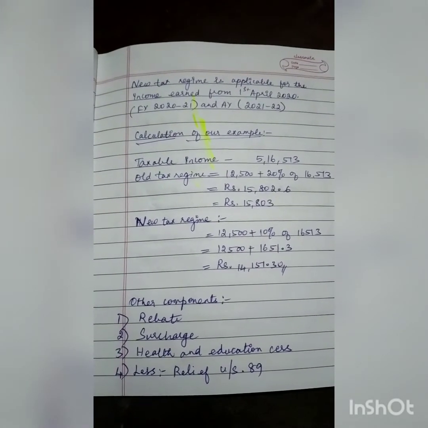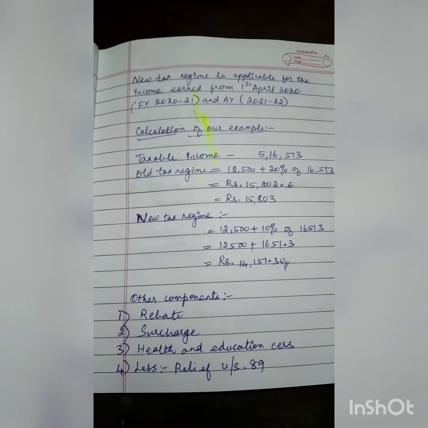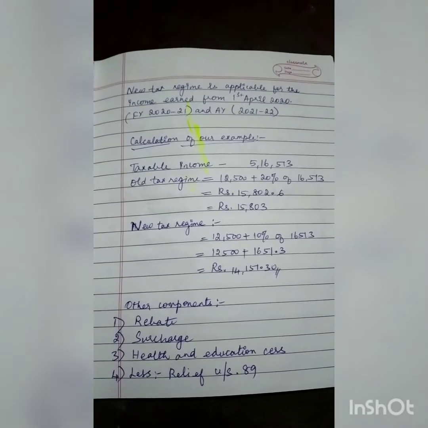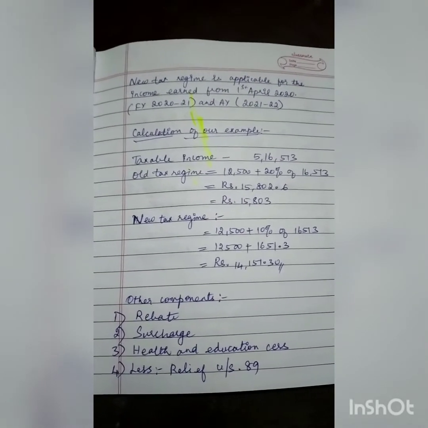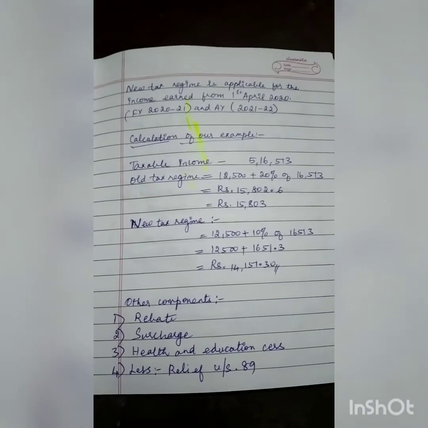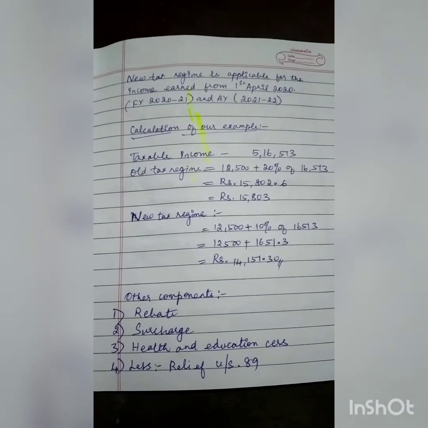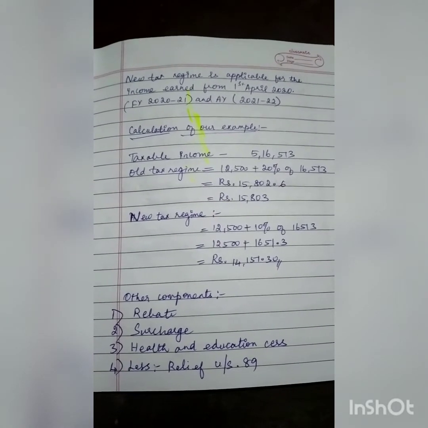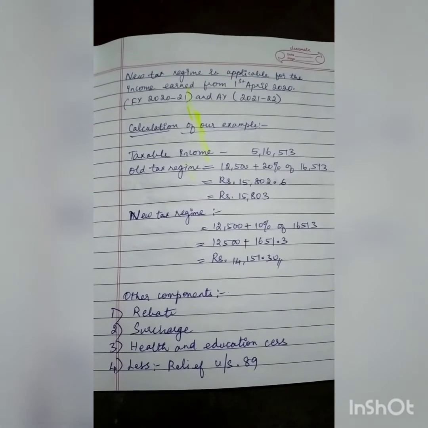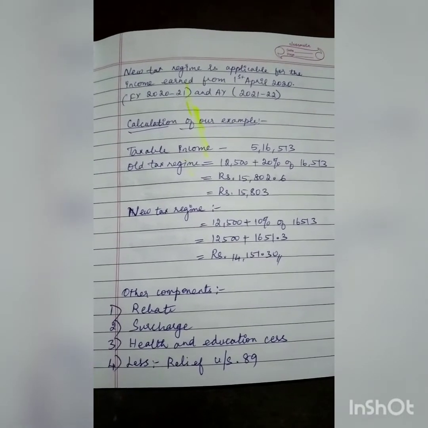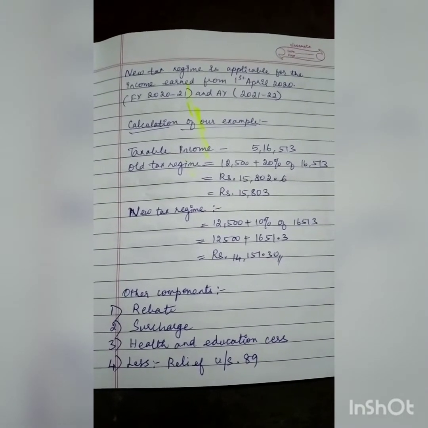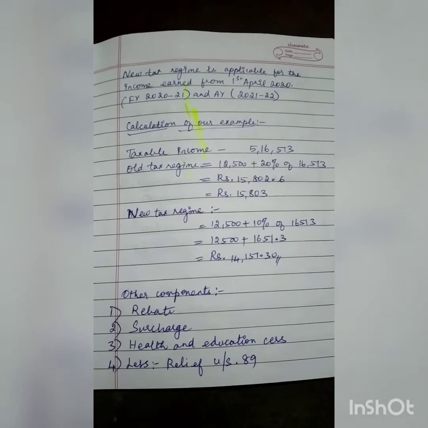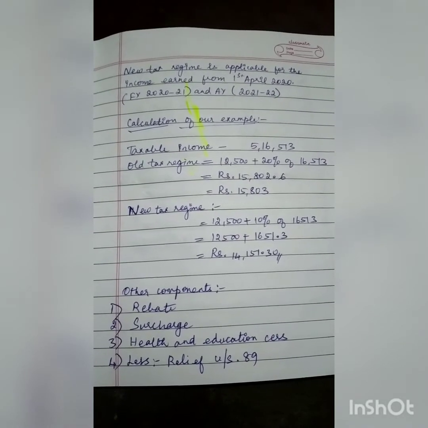So calculation. Here we are going to take the taxable income. So where can I find the taxable income? You may have a question. So taxable income can be seen under Part B, line 12. Okay, in that section you can see the taxable income will be given. So in my example I have given 5,16,513. So this is the taxable income.